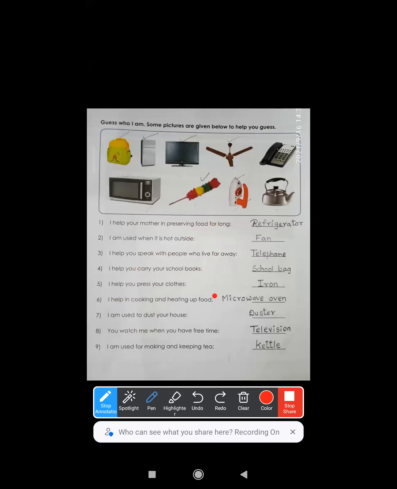Microwave, M-I-C-R-O-W-A-V-E, microwave. Oven, O-V-E-N, oven. Next, D-U-S-T-E-R, duster. Even the teacher uses another type of duster to clean her board. The purpose is the same. You are also cleaning and they are also cleaning. So the last one is kettle, K-E-T-T-L-E.